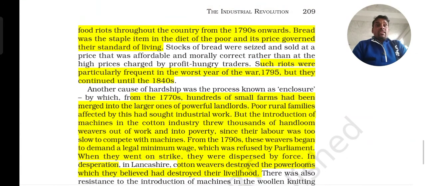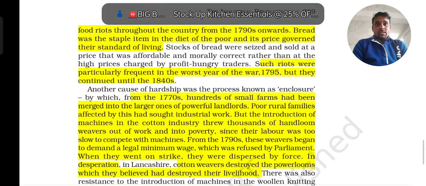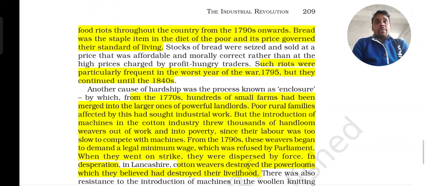And another thing is that the industrialists replaced the workers with machinery. So this again made a lot of problems. Here people are starving for food, and the government is not making any type of system for the people, and here the people are having a lot of problems.